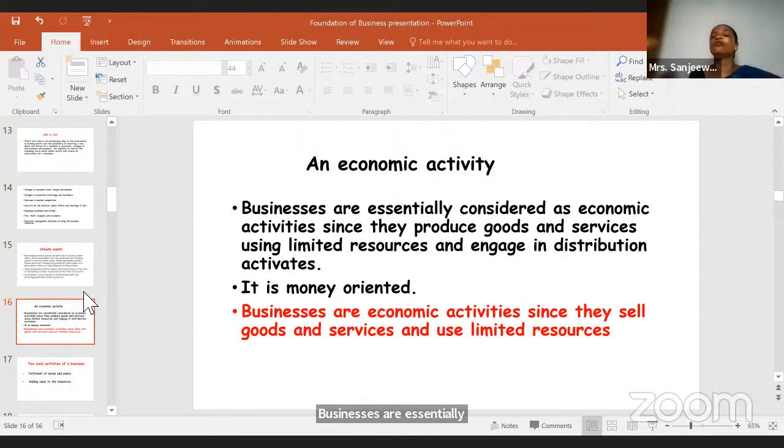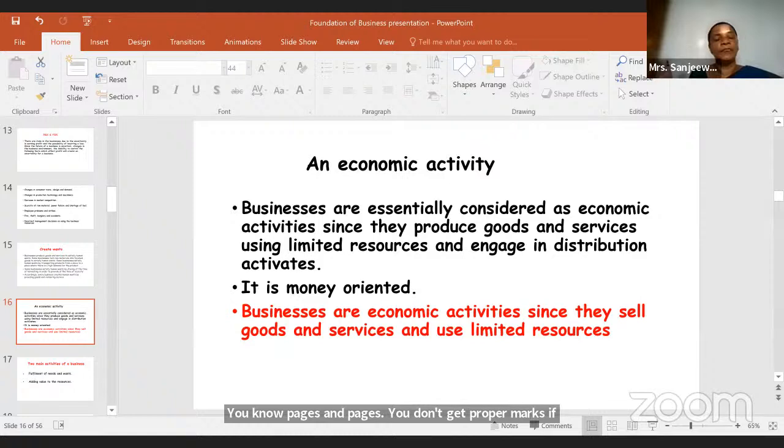Why? They produce goods and services using limited resources. When you are describing this point, children, economic activity, you need to write: produce goods and services using limited resources. There are certain key terms that you need to use during the exam. Even if you have written pages and pages, you don't get proper marks if you don't use those key terms.